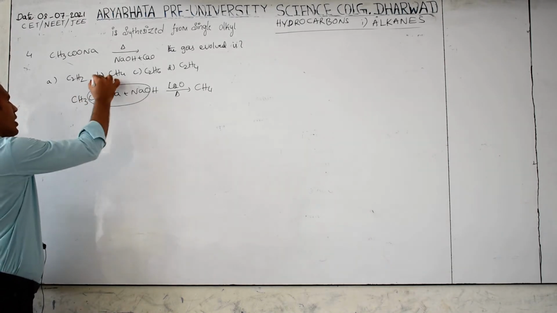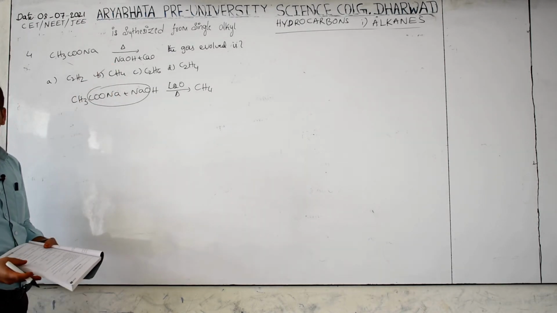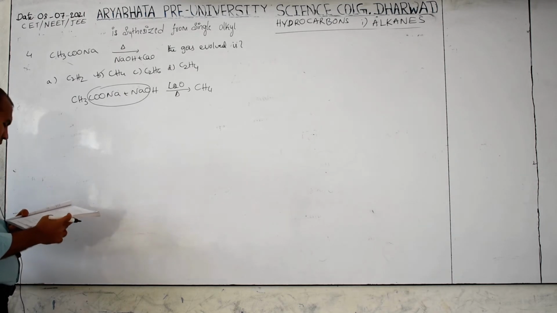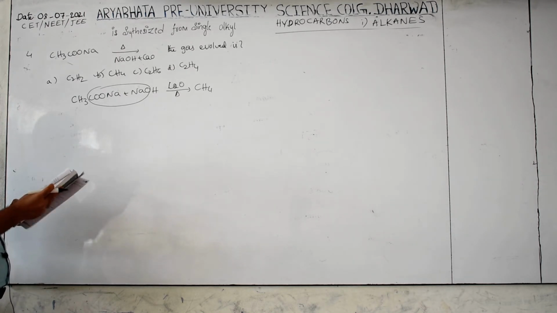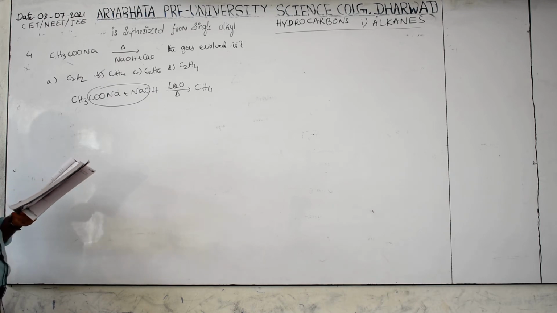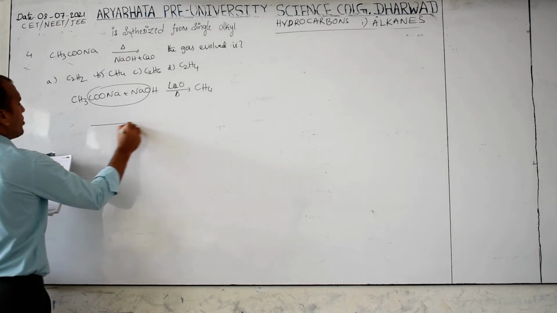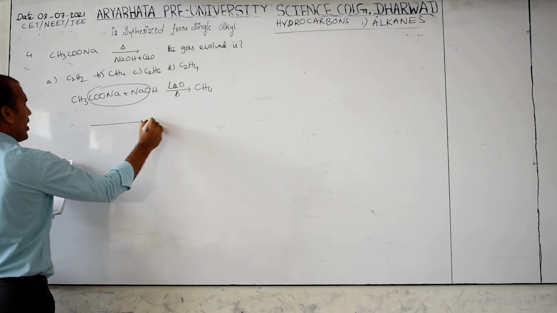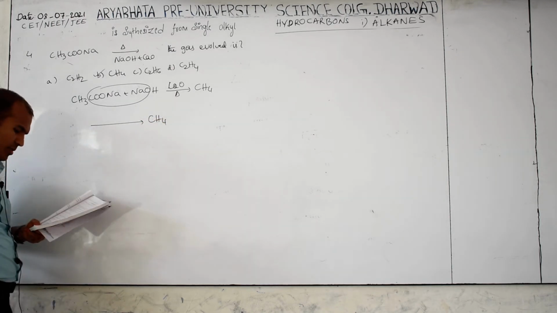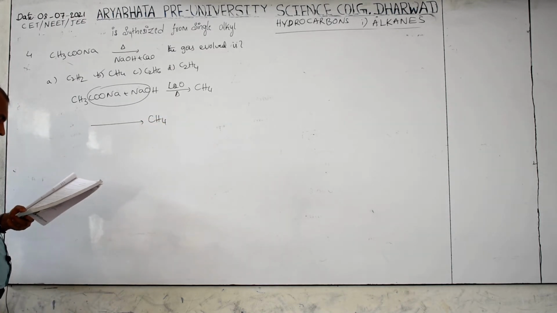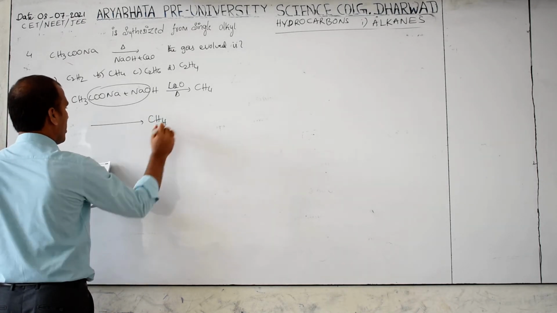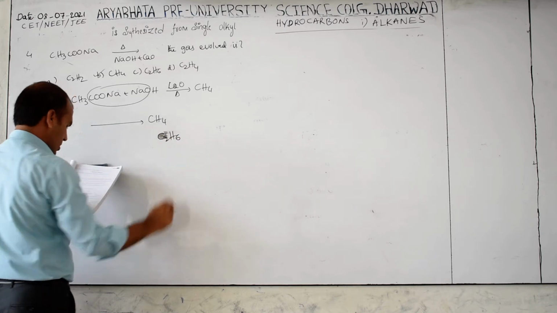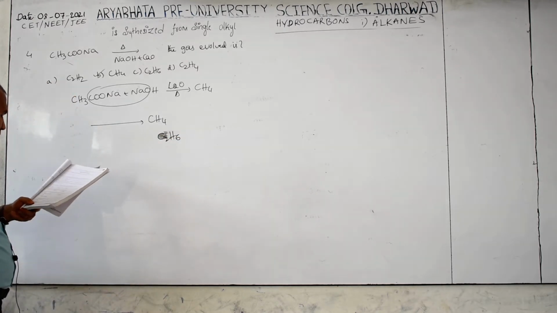Then the B option is correct. Next, which of the following pairs are used to prepare both methane and ethane, formula C2H6, in a one step process? What are we using here? Some compound, and we are preparing which one? Methane and ethane.